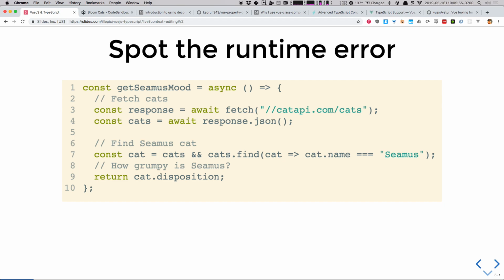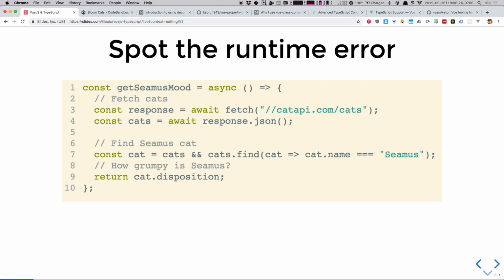Yes. I'm embarrassingly not familiar with fetch, but it's a JSON promise. It is a promise, actually, right? You've got to wait for it because it could potentially block. That's a good one though. Where's the error? Let's get further down the code. Let's make some assumptions about something that may or may not return from that API. Yep. Oh, there's no cats.